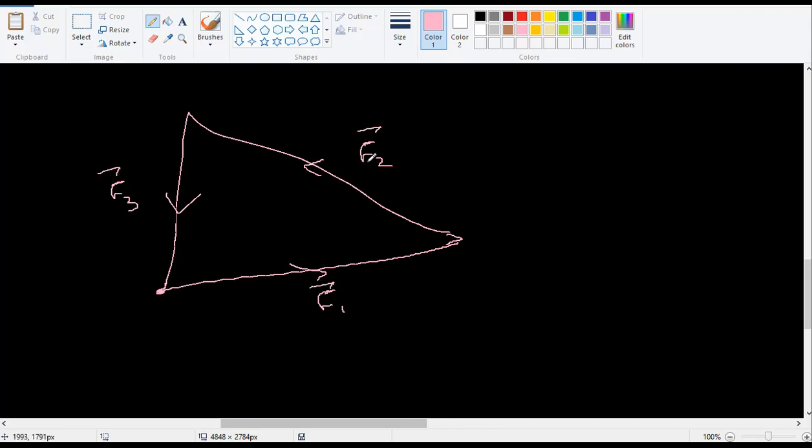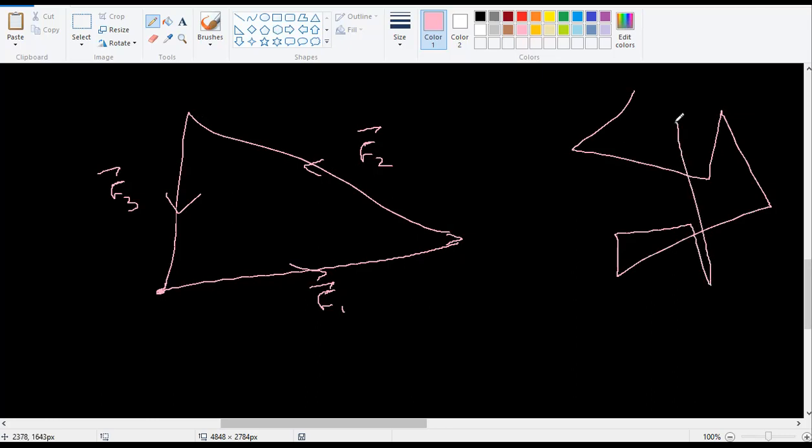Whenever you see a closed figure, it means the net force is 0. No matter what shape you see. The ball was pushed here, here, here, which means you started here and then you came back here, so F net is 0.